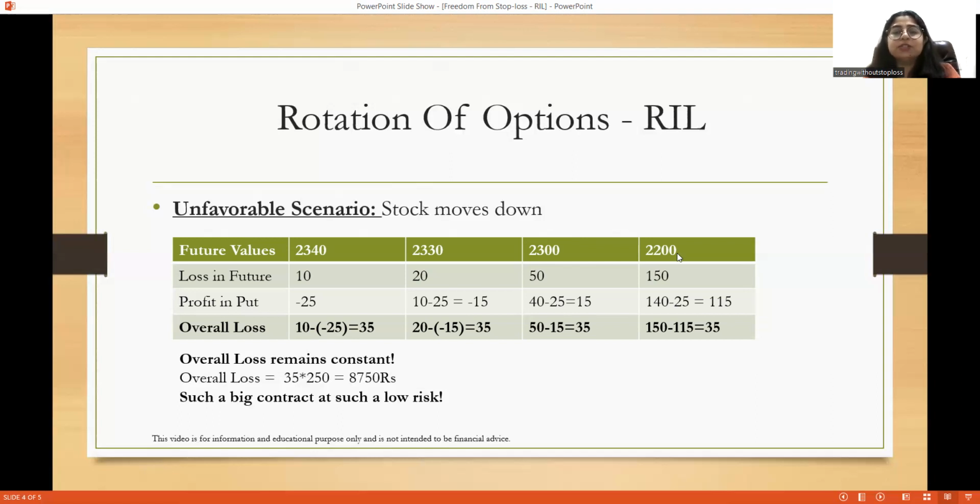Now further it goes down to 2200. Again, the same thing: we book the profit in the 2300 put option, and then we buy the put option at 2200. This is how we rotate the options when it goes down, down, down. The two main advantages are that your maximum overall loss is defined, and second, you don't have to apply a stop loss. I hope the strategy is clear to you.